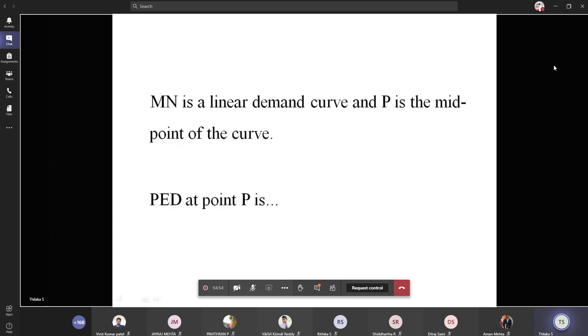In your notebook, draw a linear demand curve. The x-axis represents the quantity and the y-axis represents the price of the commodity. Draw a demand curve MN, and P is the midpoint of the curve. So what is the price elasticity at point P?